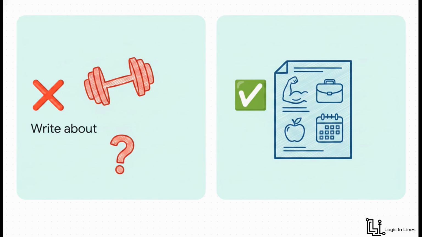But look at this incredible transformation when we upgrade to a structured masterpiece using our new frameworks. Instead, we say, you are a certified fitness coach. Write a beginner-friendly 500-word guide about weight loss workouts for busy office workers. Include a weekly plan and diet tips. The AI doesn't have to guess a single thing here. The roadmap is crystal clear.